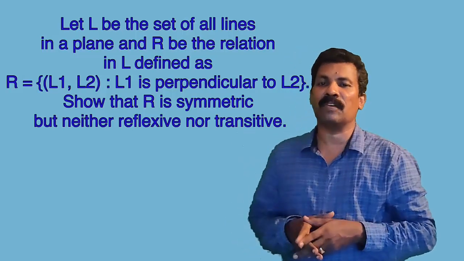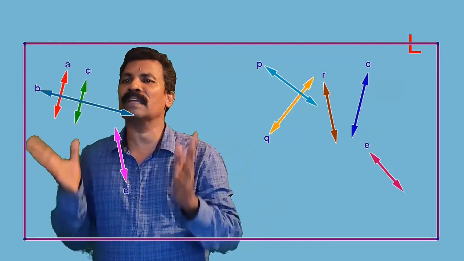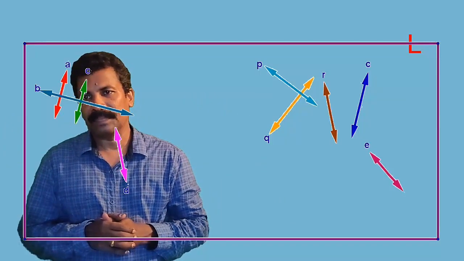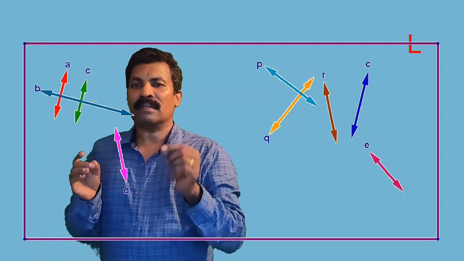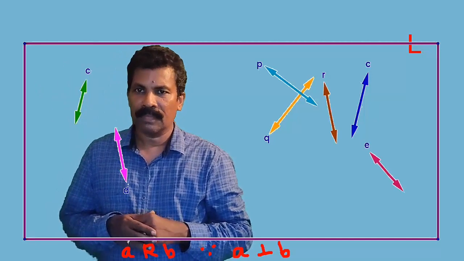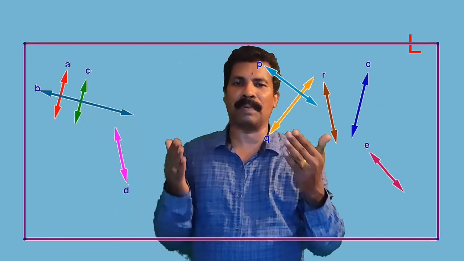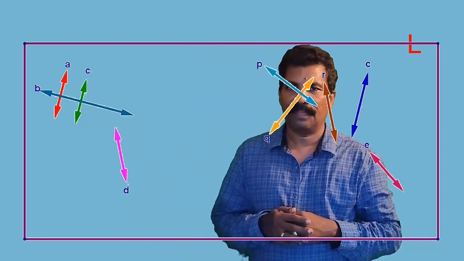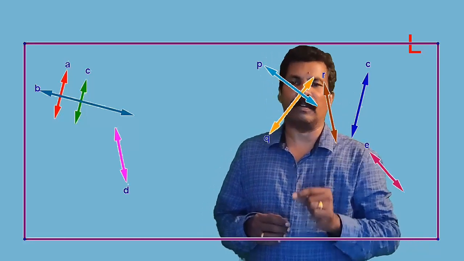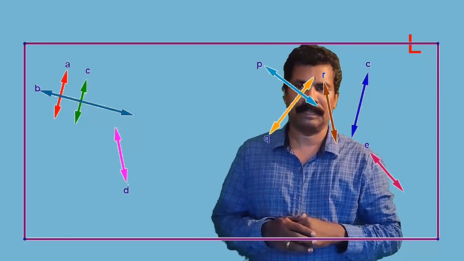Let us consider the set of all lines in a plane. Our L is the set of all lines in a plane. What is the meaning of the given relation? Here, the lines A and B are related as they are perpendicular. Similarly, we may see that P and Q are related as they are perpendicular. But R and C are not perpendicular, means they are not related.